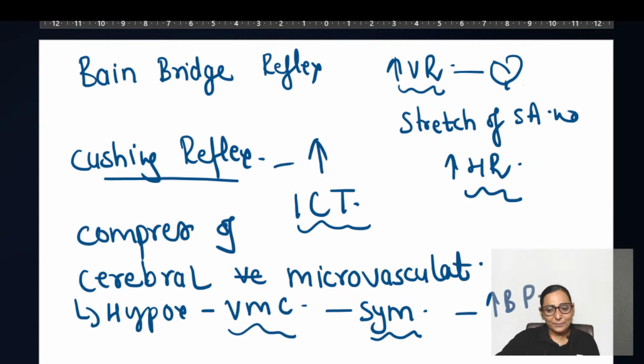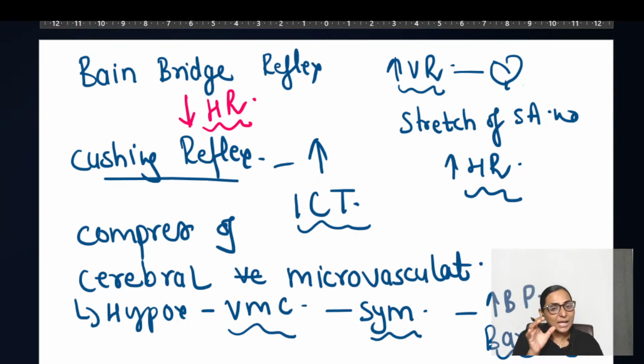And now whenever there is an increase in the blood pressure, what will happen? The increase in the blood pressure will cause activation of the baroreceptors, and this activation of the baroreceptors will actually decrease the blood pressure. And when they are decreasing the blood pressure, there will also be a decrease in the heart rate. So increase in the intracranial tension will always be associated with bradycardia. You also get this MCQ.